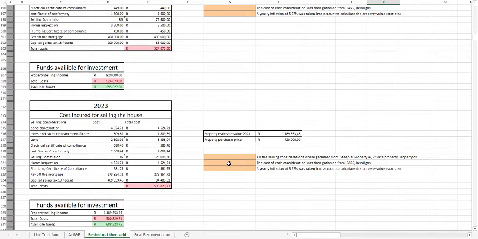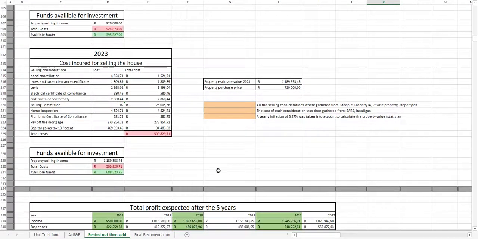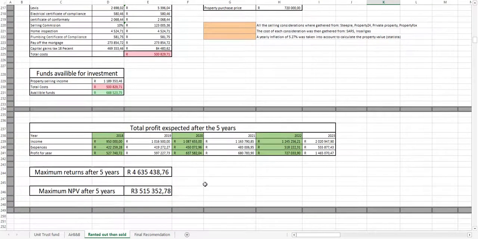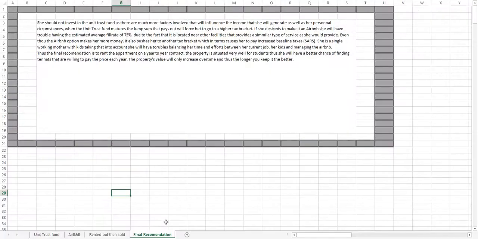The information is presented in the orange blocks, and thus this brings us to her total profits expected after the 5 years, totaled into a maximum net present value of 3,515,325 Rand and 78 cents. This brings me to the conclusion.